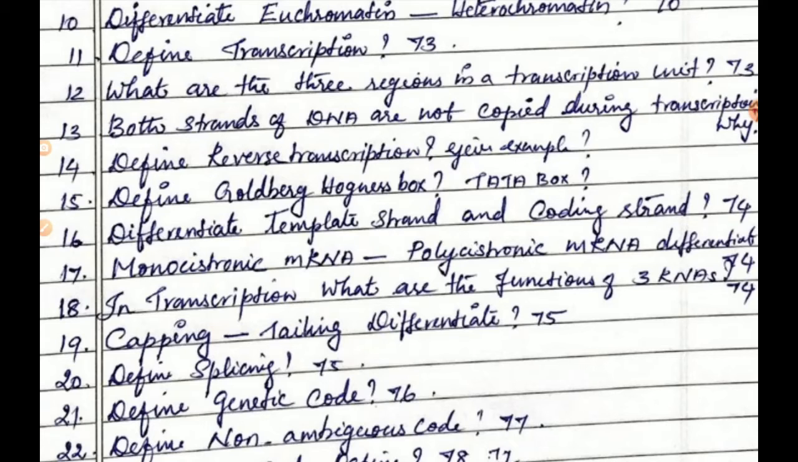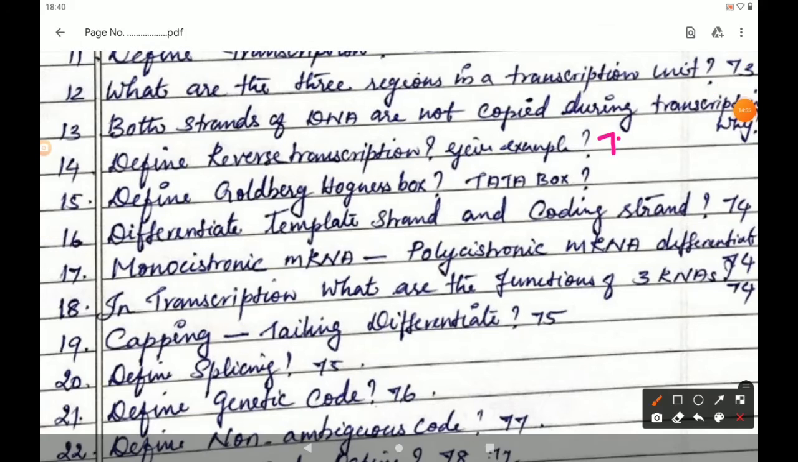Reverse transcription is given in page number 73. Note it. That is transcription, that second paragraph last.